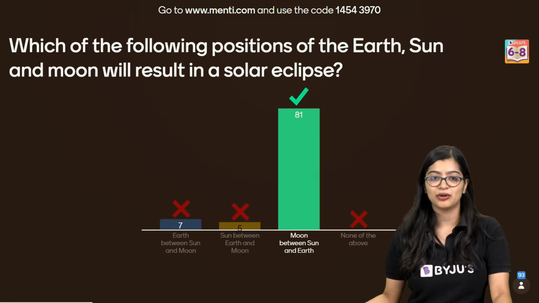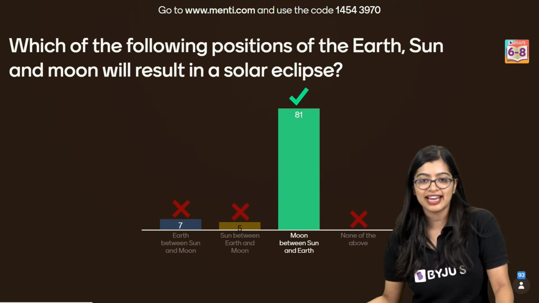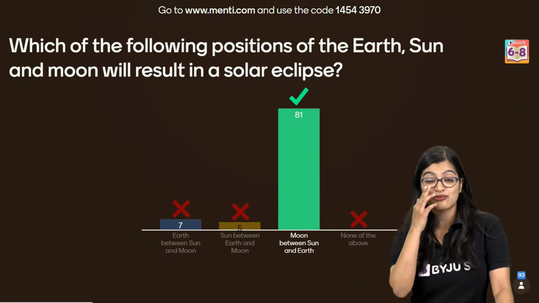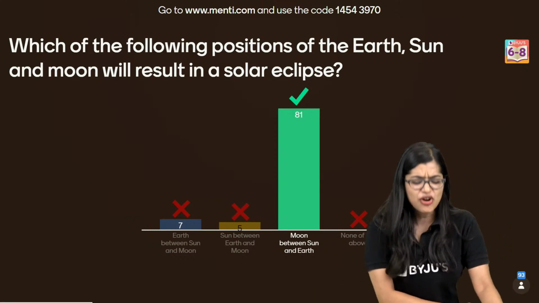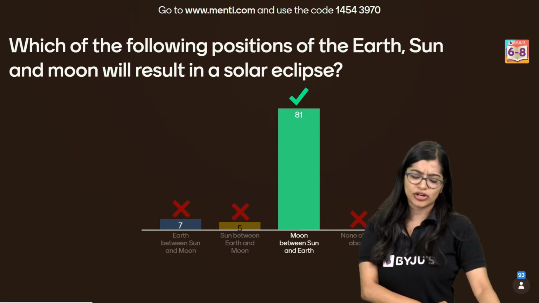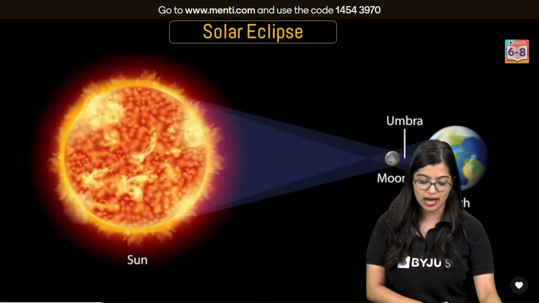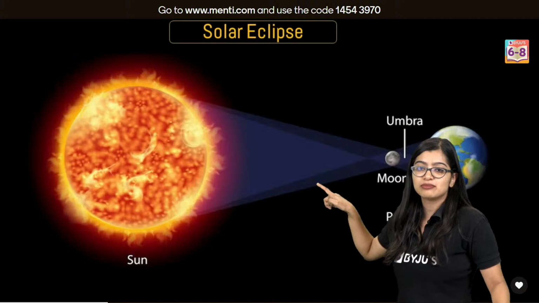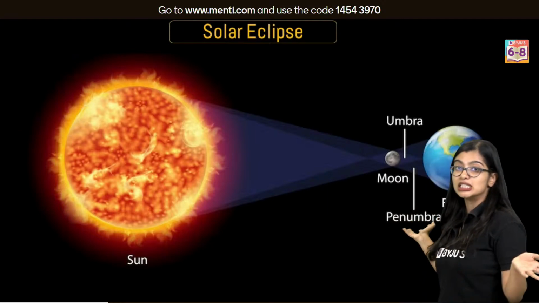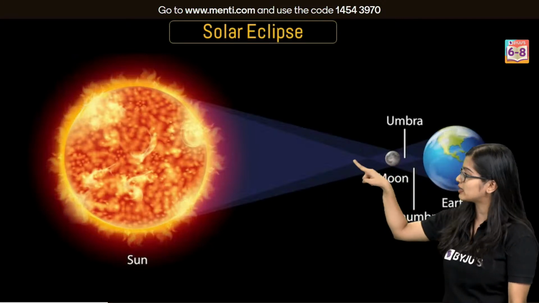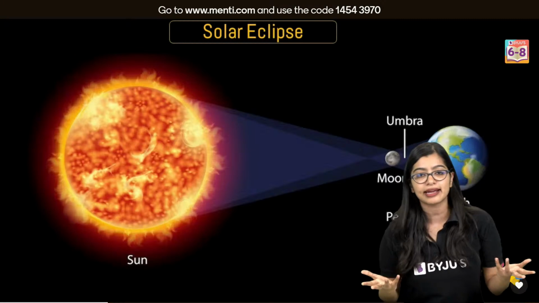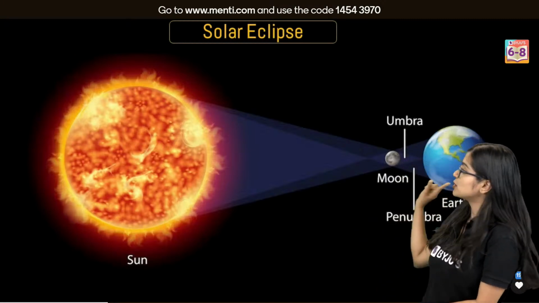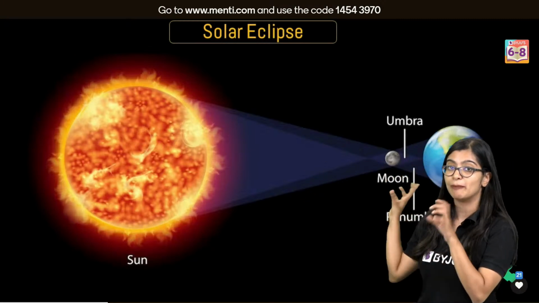I am very happy, okay? 81 of you have got this right, okay? Some of you got confused, so I'm going to quickly tell you what results in a solar eclipse. When the moon comes between the sun and the earth, it will result in a solar eclipse. So, this position is what you want to remember.